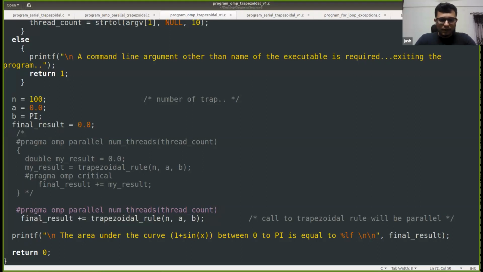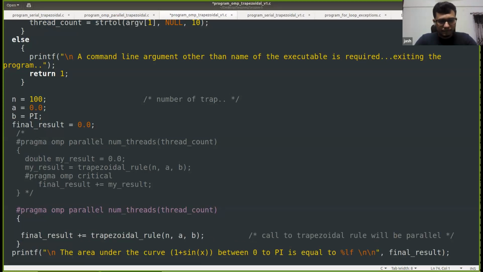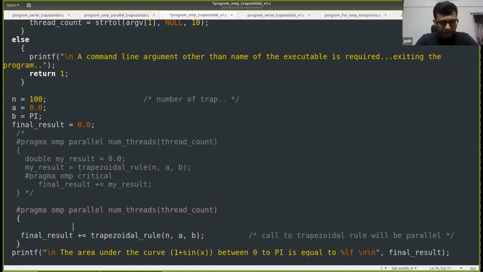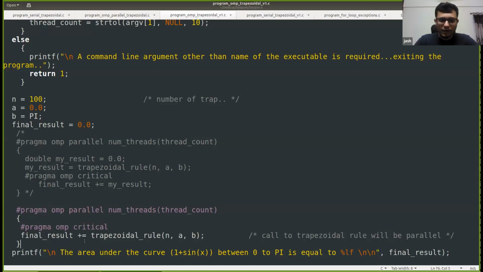So we can do this thing, right? Sorry. To avoid this, we can do hash pragma OMP critical. By doing this, the data race will be removed. But again, there is one more problem. What is that problem? Anyone can point that out?